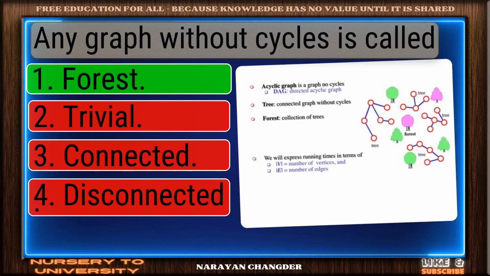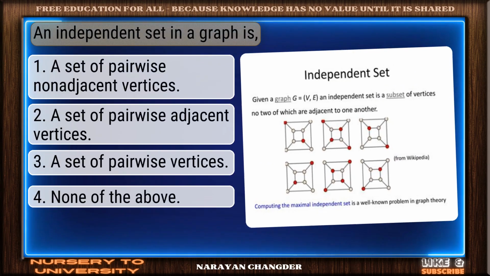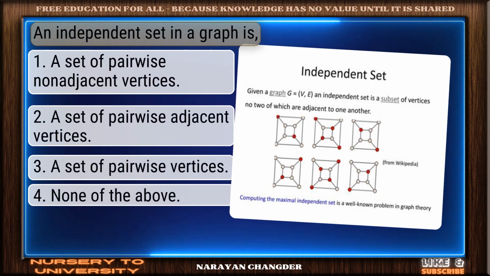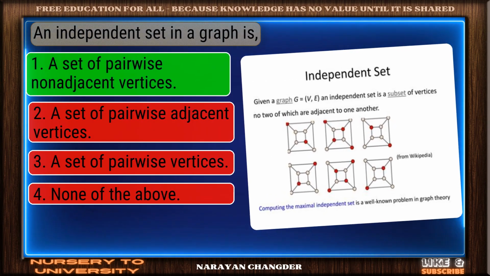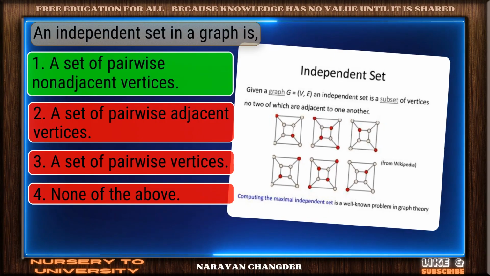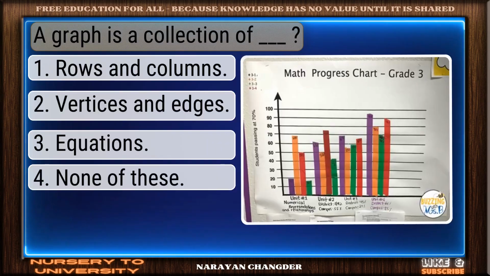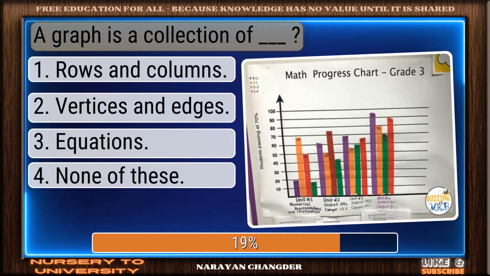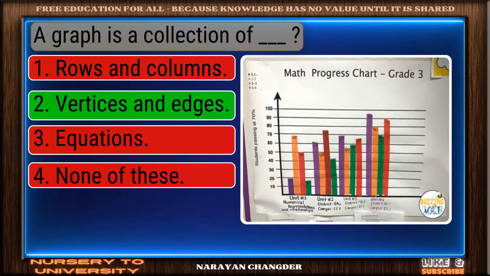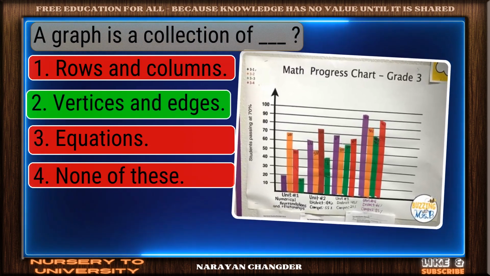Strong choice. Forest is the right answer. Question number 47. An independent set in a graph is. Sharp thinking. A set of pairwise, non-adjacent vertices is the right choice. Question number 48. A graph is a collection of dash. Perfect. Vertices and edges is the correct choice.